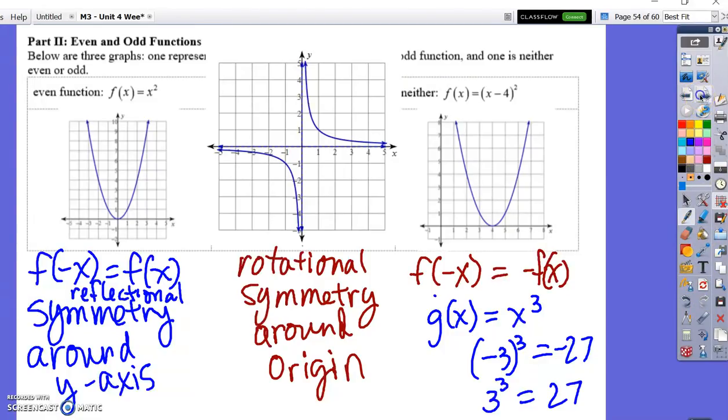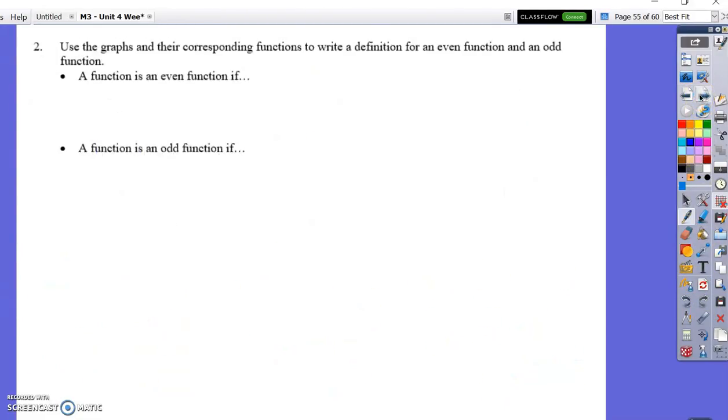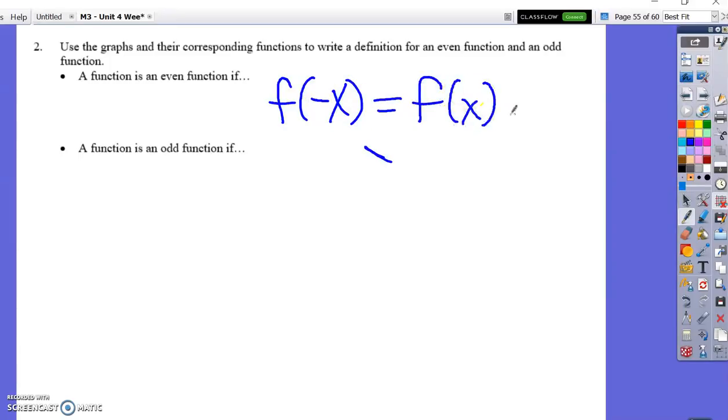So with that in mind, in your own words, answer question 2. And you can back up the video and use the words that were just there. A function is even if it has reflectional symmetry around the y-axis, and this is important, f of negative x equals f of x. Make sure you understand what that means.